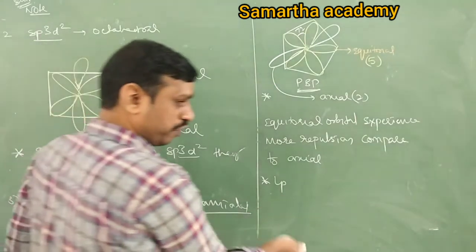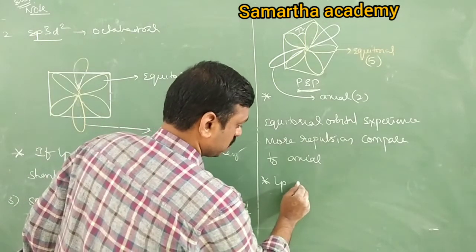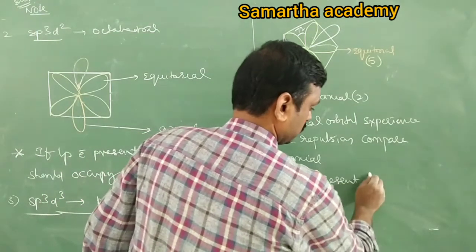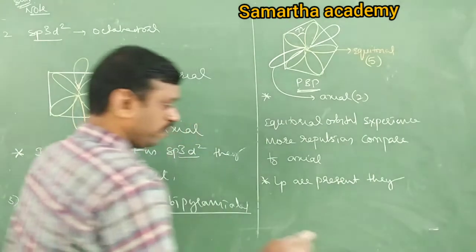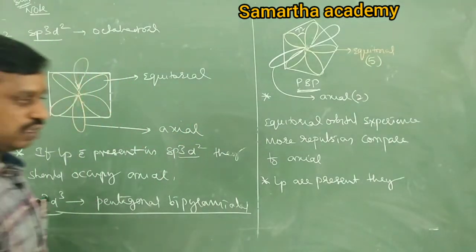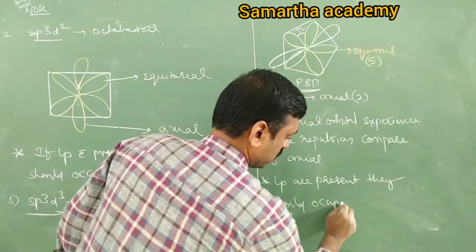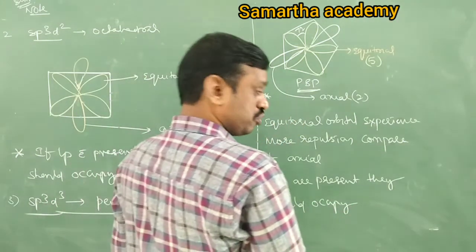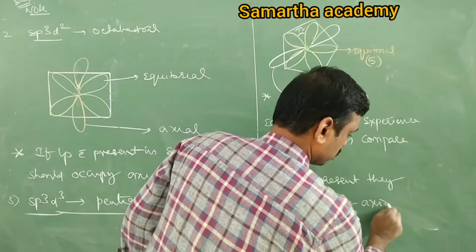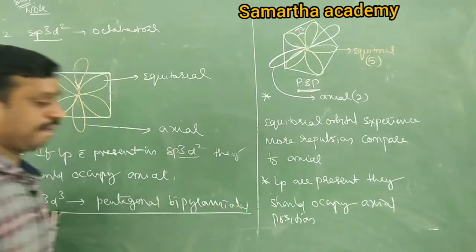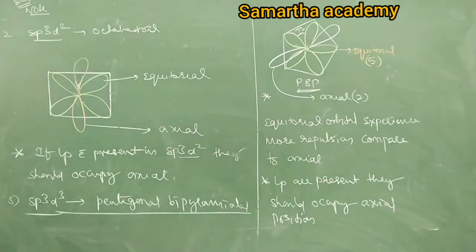So if lone pair electrons are present, they should occupy axial positions.